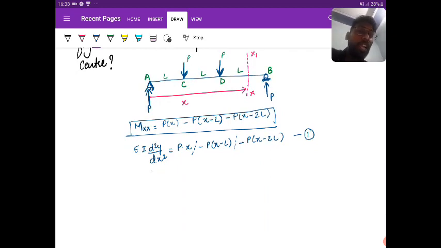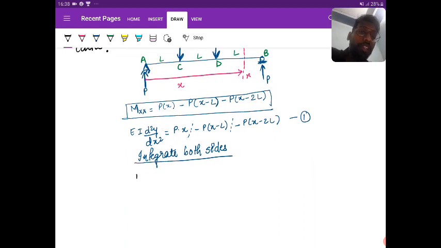Now if I integrate both sides, what am I going to get? EI dy by dx is equal to P into H square by 2 plus C1.